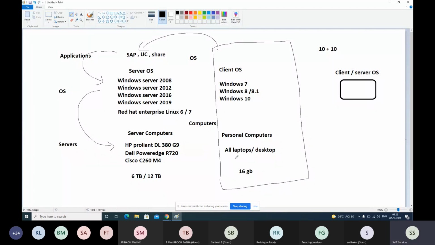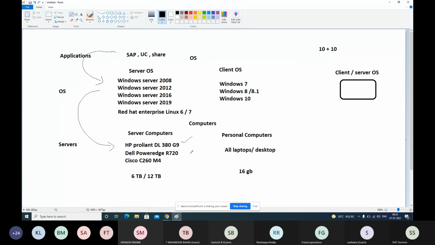If someone has visited our lab, the SVIT lab in Bangalore, you might have seen these physical servers. The previous batch students, or somebody who has joined and is already aware of this, might have seen that we have 2 servers here, one HP server and one Dell server. Unlike our laptops and desktops, they are placed in a common location and they are very heavy. Even one person can't lift the old servers. They have the same motherboard, RAM, and CPU as our computers, but they are heavy because of these specifications. A lot of components connected together make a bulky server.